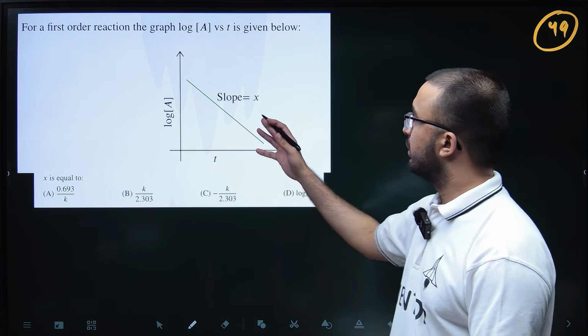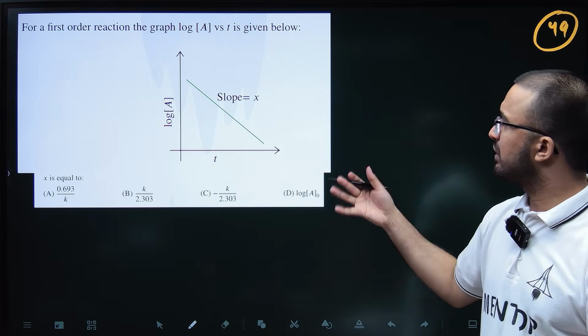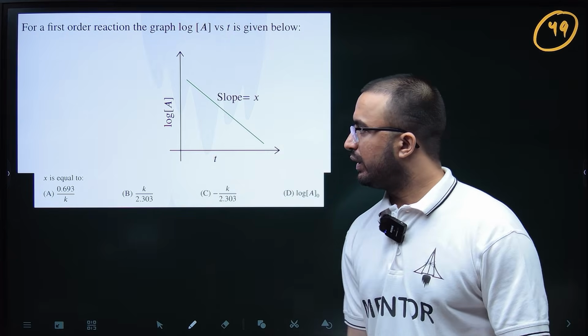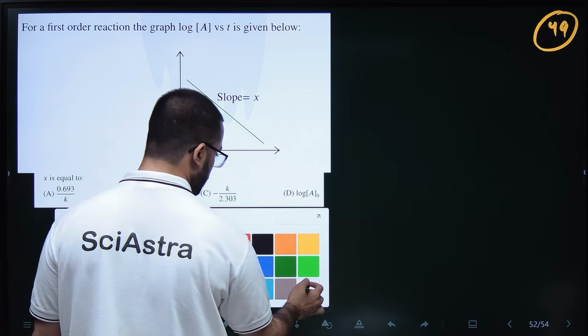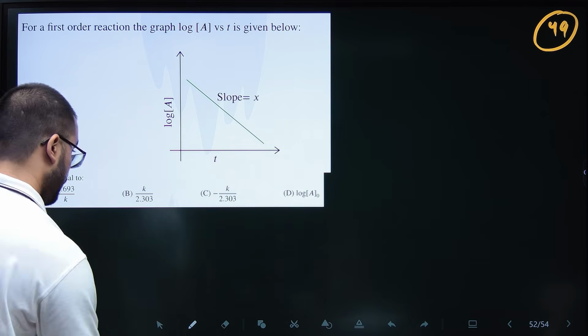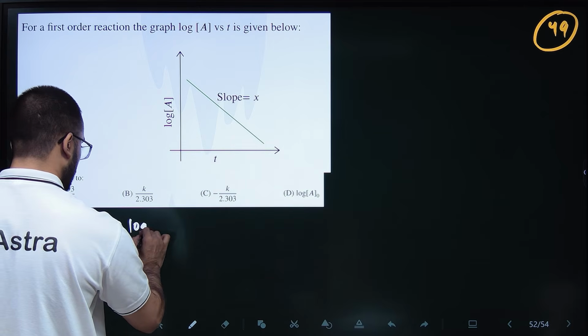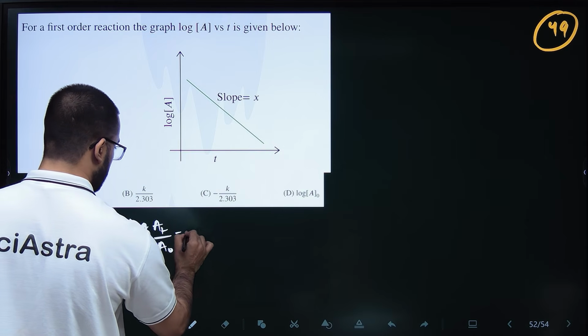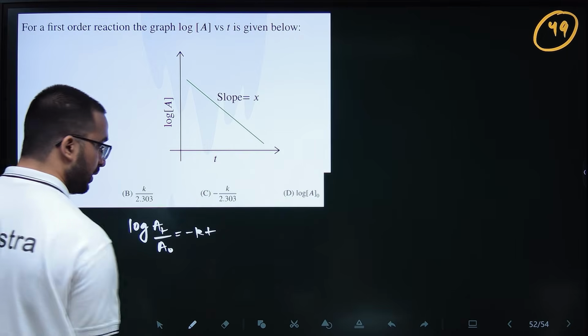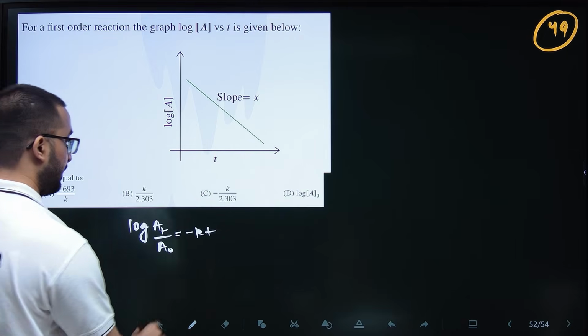So a first order reaction graph is given, log A versus T is given. We have to find the value of x, which is the slope. Again, here the first order equation will be log A T by A naught is equal to minus KT by 2.303.